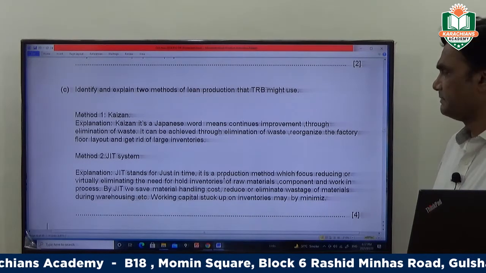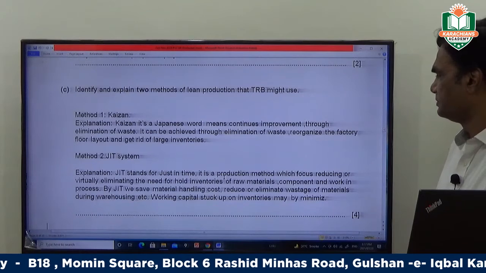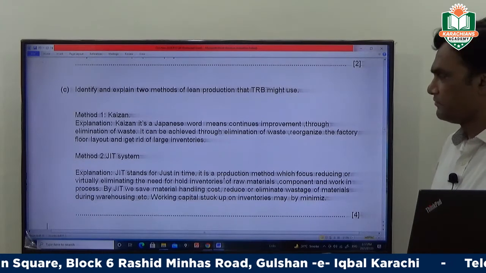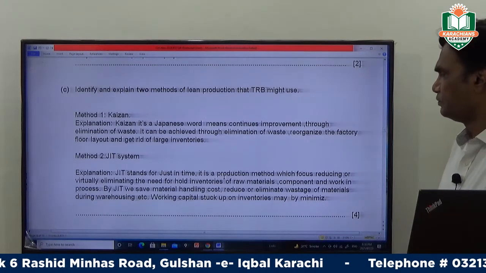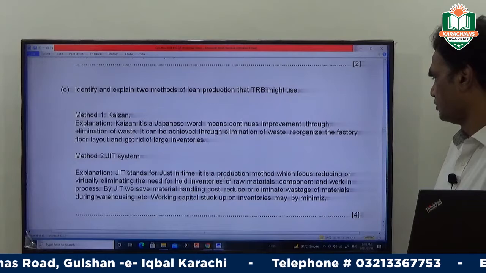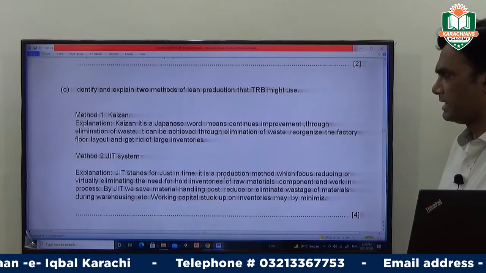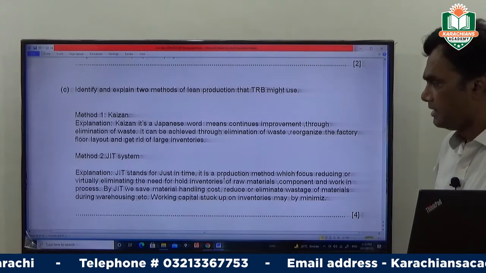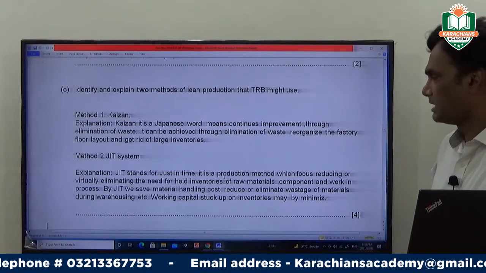Kaizen. Kaizen is a Japanese word meaning continuous improvement. It can be achieved through elimination of waste, reorganizing the factory floor layout and getting rid of large inventories. This is called Kaizen.